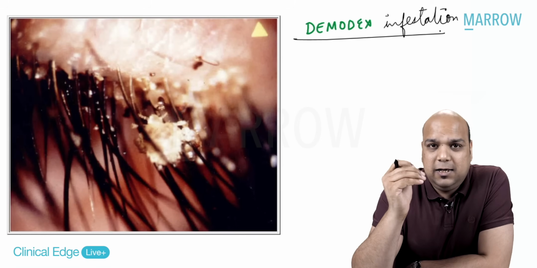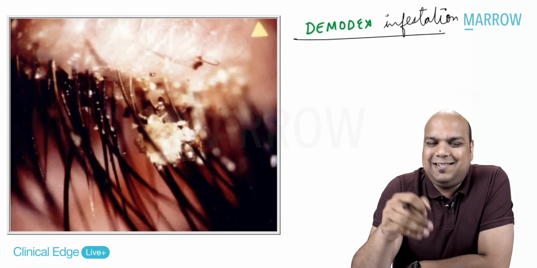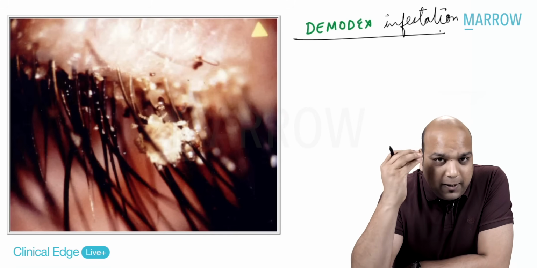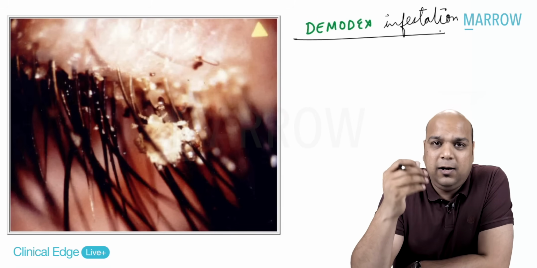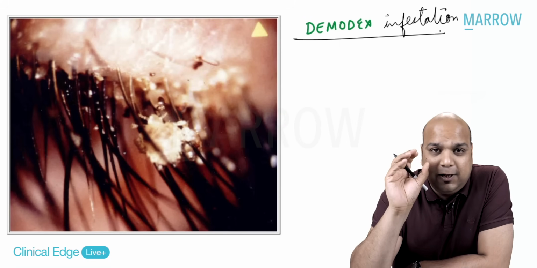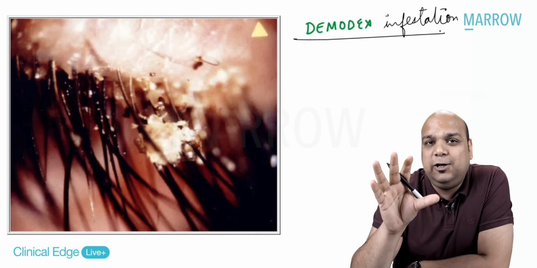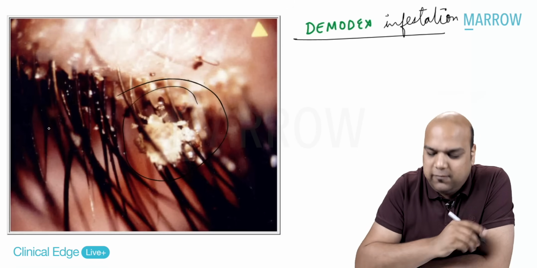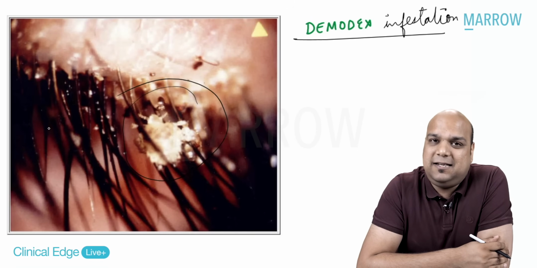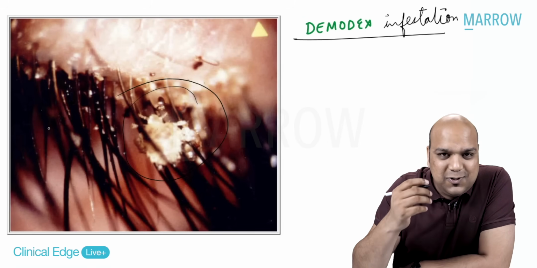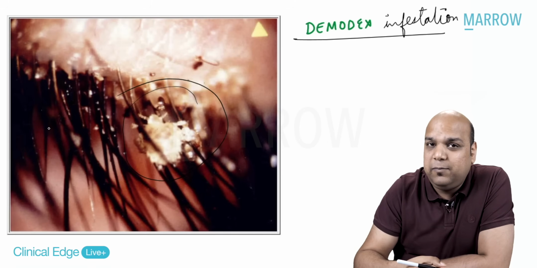So whenever you're seeing a case of blepharitis which is not responding to treatment, you always have to think Demodex. That should be there behind your diagnosis of blepharitis. That should be there in your mind, that you open a high magnification in your slit lamp and you try to find this. Okay, everybody, Demodex infestation. Because if it is a Demodex infestation, it is continuously going to cause irritation and it is not going to be treated by any of the things we have been doing.